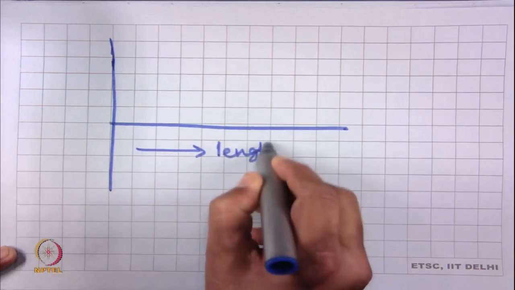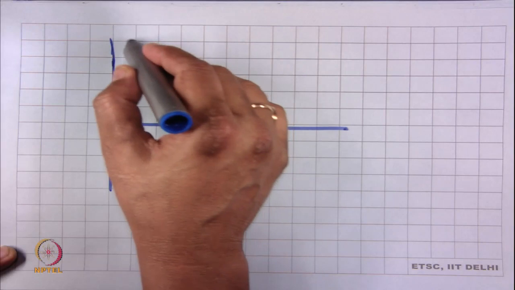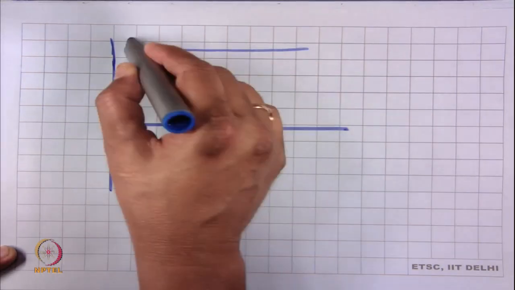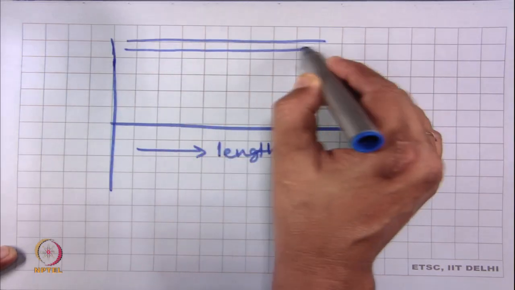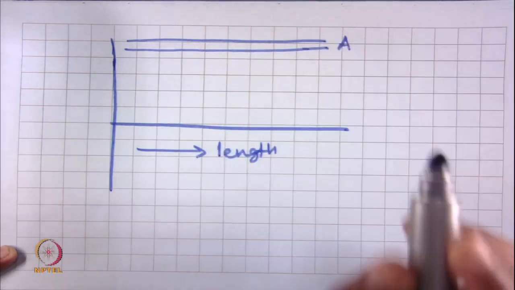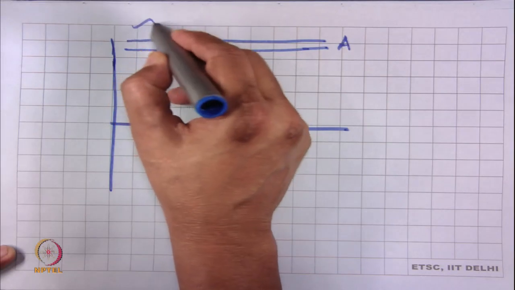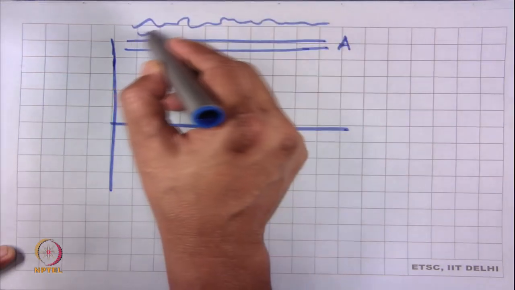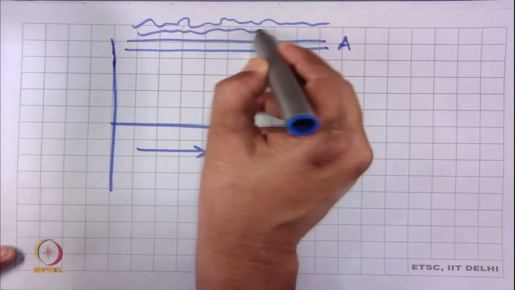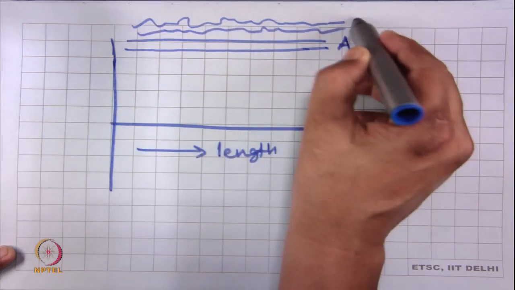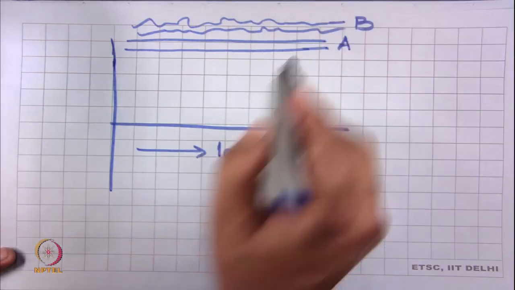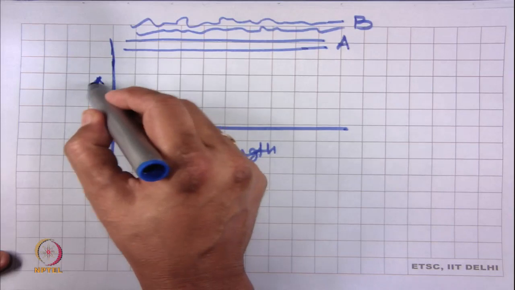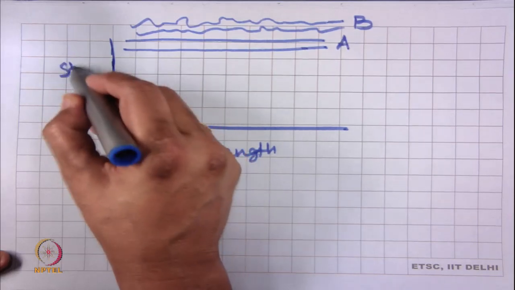Suppose this is one even yarn, yarn A, another yarn which is an uneven one, yarn B. Now, yarn A has got this strength value, breaking stress.